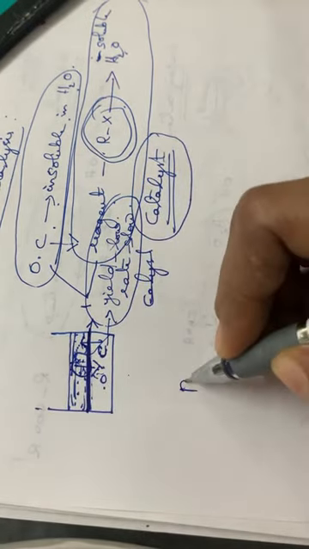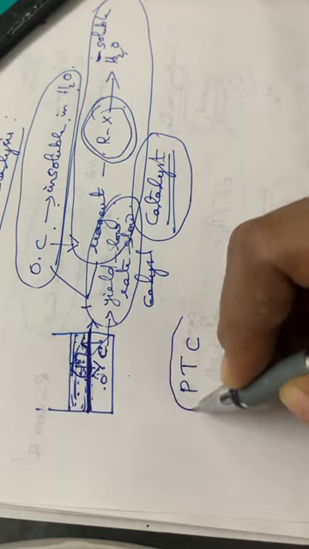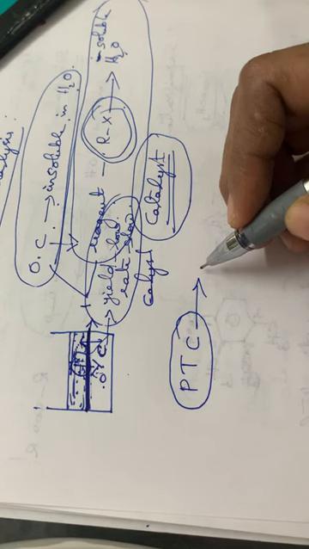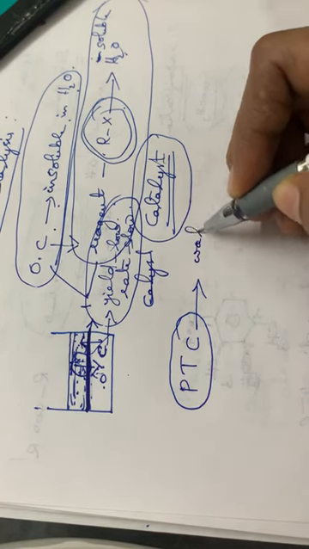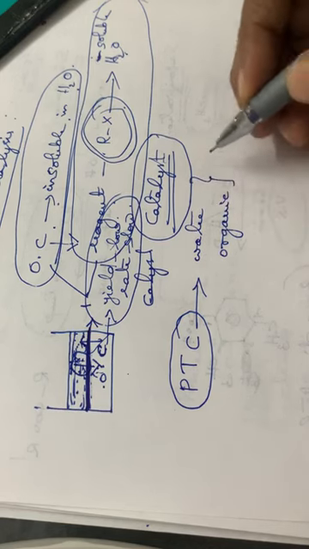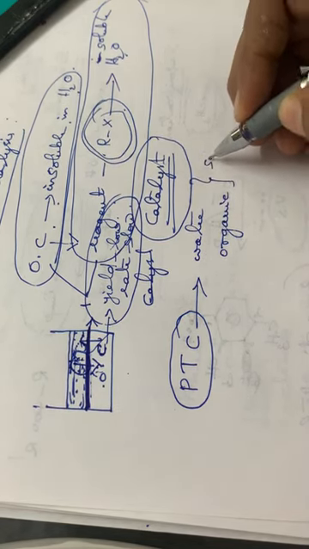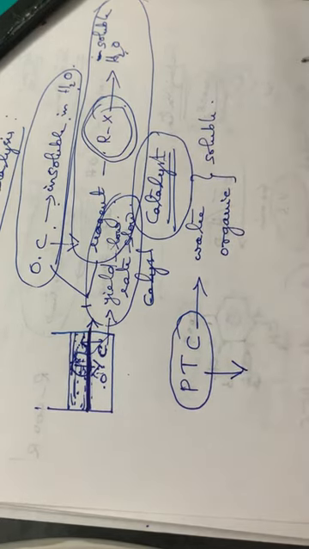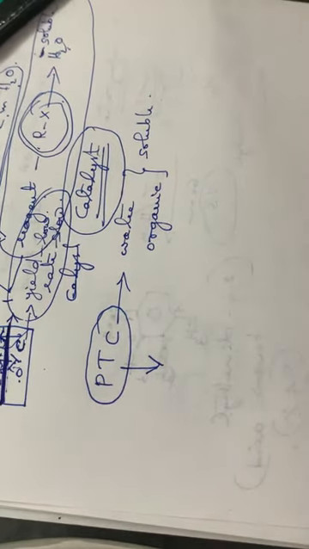The phase transfer catalyst, we can write it as PTC. So this will facilitate the reaction to take place. So that is what is called a phase transfer catalyst.